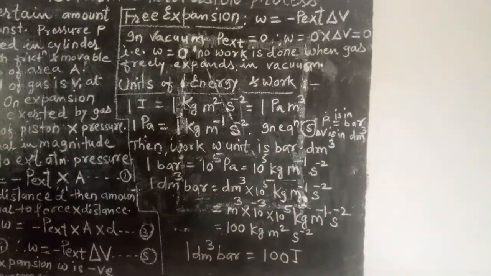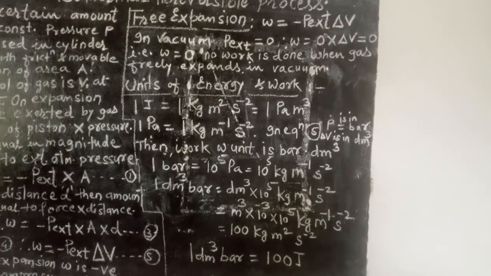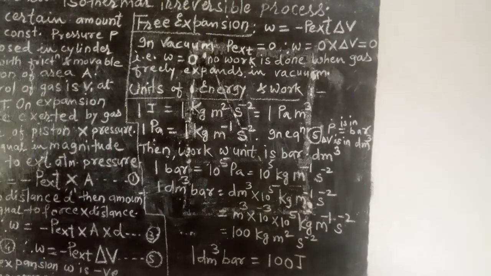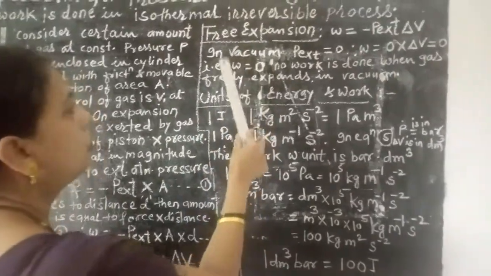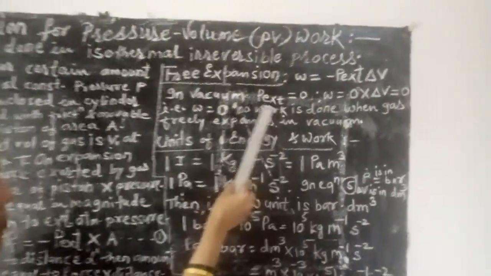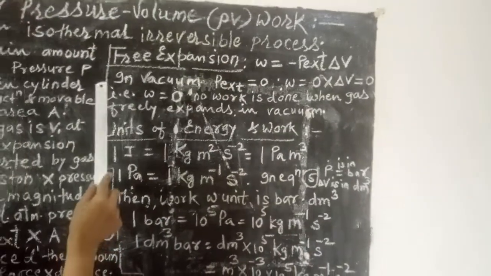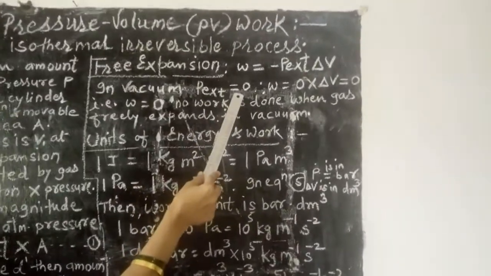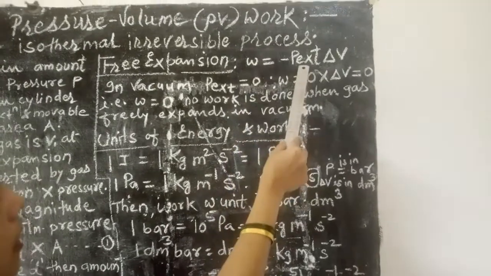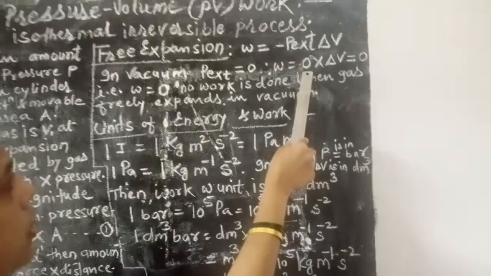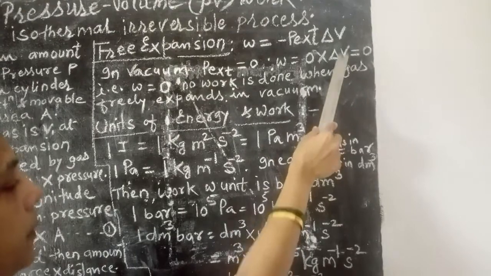Opposing pressure is zero. Such condition is present in the vacuum. So in the vacuum, P external is equal to zero, and therefore W is equal to, see here, minus P external value is 0 into delta V.